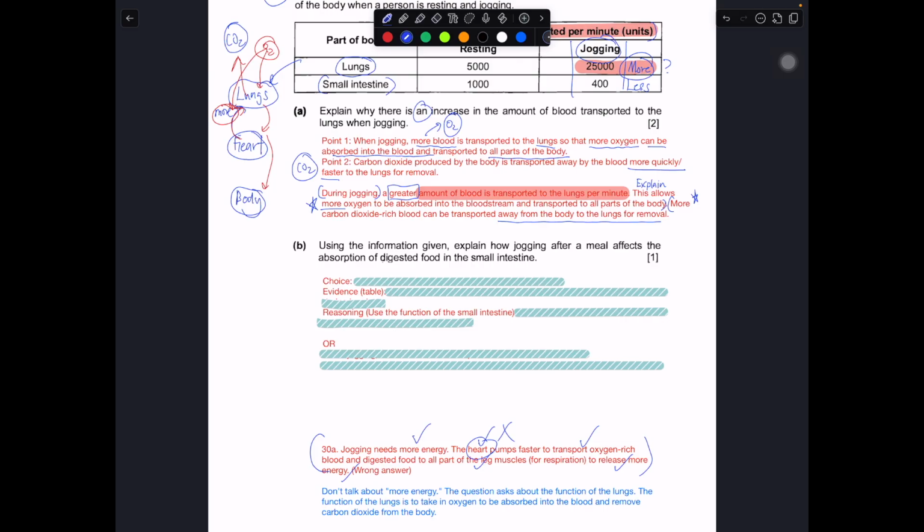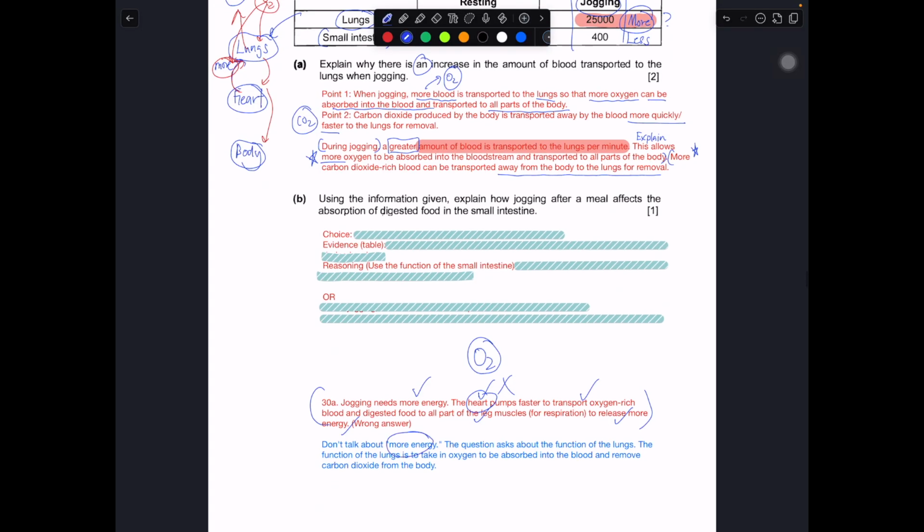So in this case, this is really about the oxygen being taken in much faster because there is more blood flowing through there, and the carbon dioxide being removed much faster. So you don't really need to talk about more energy. If you want to include it, take it as supporting information, but it's not the main part of your answer.